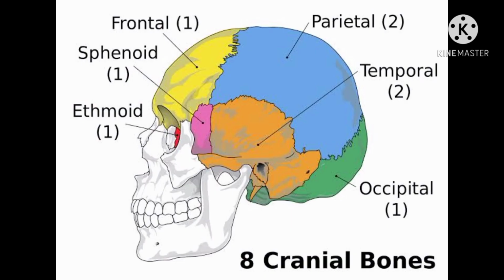What is meant by cranium? Cranium is the part of the skull which encloses the brain, but it does not include the bones of the face and jaw. That's why we get the term cranial nerves. Then the spinal nerves arise from the spinal cord. There are 31 pairs of spinal nerves.